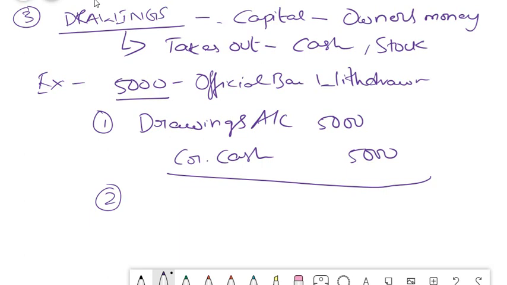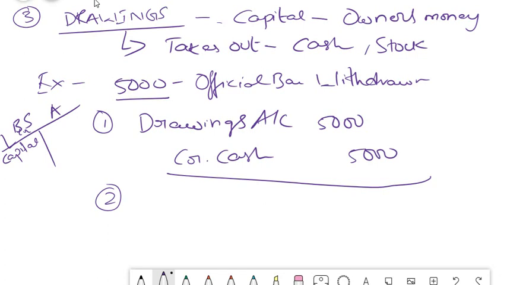So capital is a liability, isn't it? What did we see in our balance sheet concept? In our balance sheet concept, we saw liability and asset. Capital is a liability. Liability means credit balance. Why is capital a liability? Because when we close, the company has to pay back that money to the owner. Owner and company are two different aspects. Both are not one and the same. So it is a liability of the company. That's why capital is shown on the credit side.